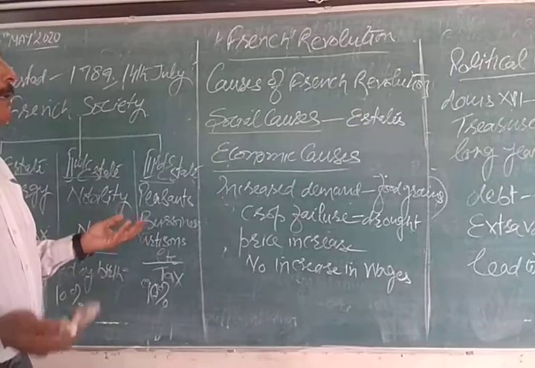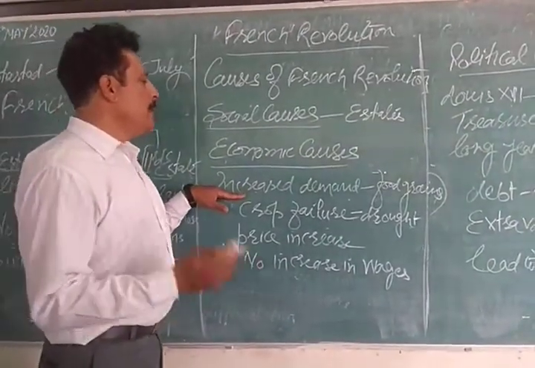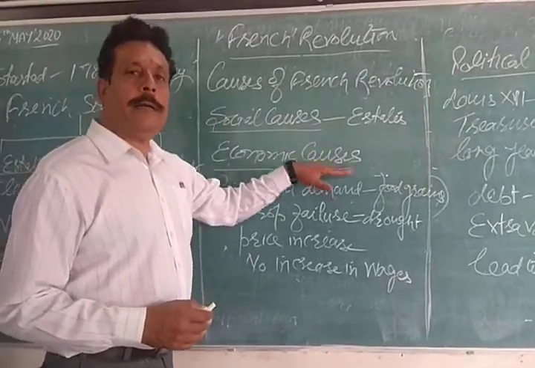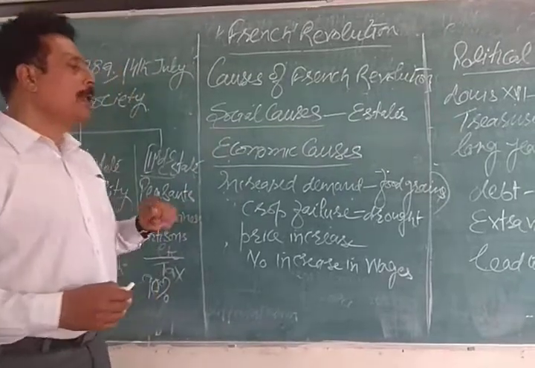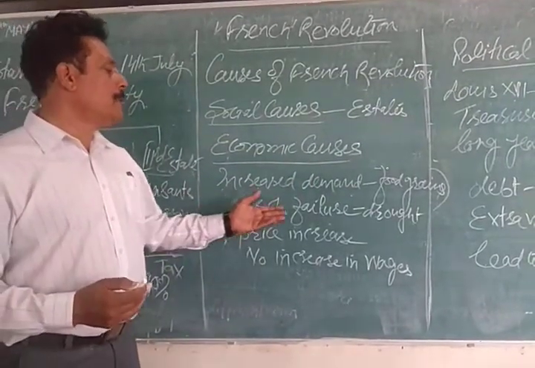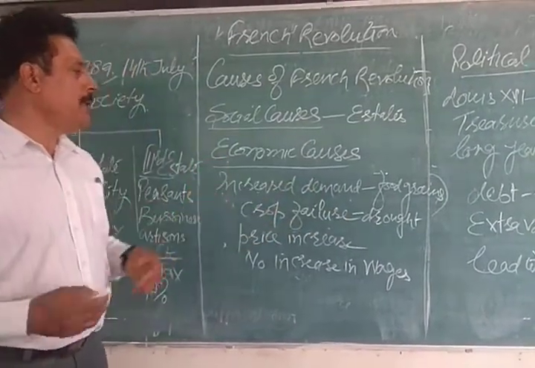Economic means, you all understand, pertaining to money. Now, with the increase of population, there was always increased demand for food grains. When the food grains are in demand, sometimes the crops failed because of drought or many other reasons.